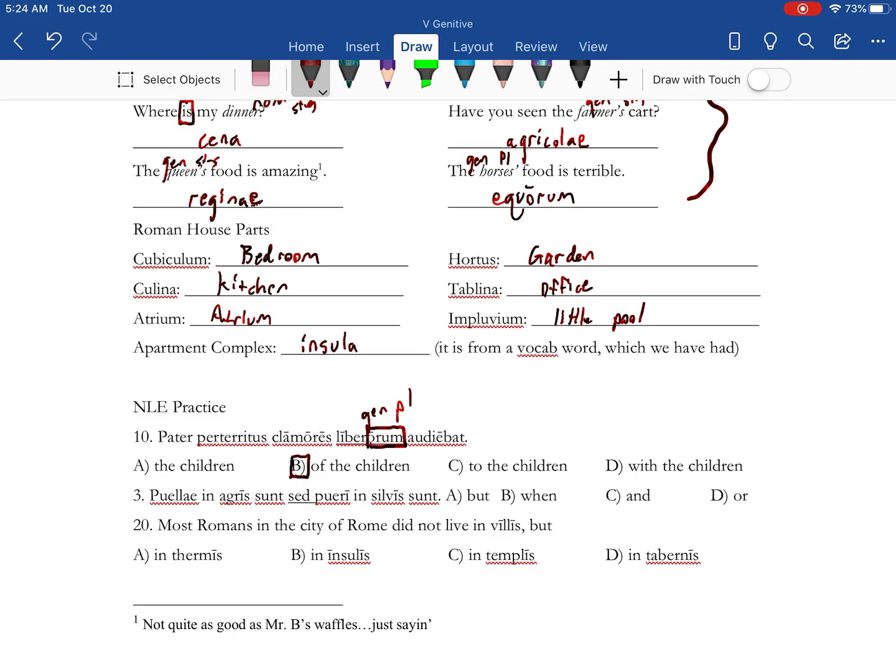The word of goes with genitive, so there we go. Most Romans in the city do not live in villas, but. And this goes back to what we were just talking about. Just like a lot of urban Americans, they don't live in houses, but they live in apartments. Another word for apartment is an insula.